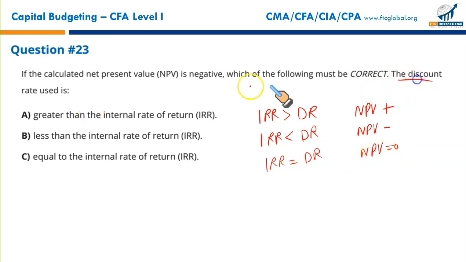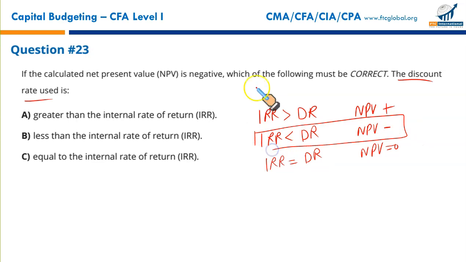What is the situation if the calculated net present value is negative? Which of the following must be correct? The discount rate used is greater than the internal rate of return. That makes sense.